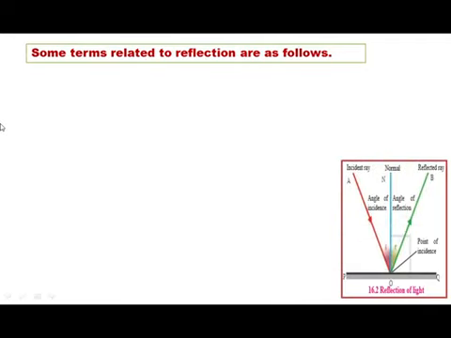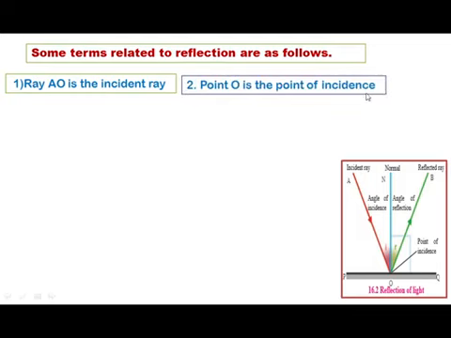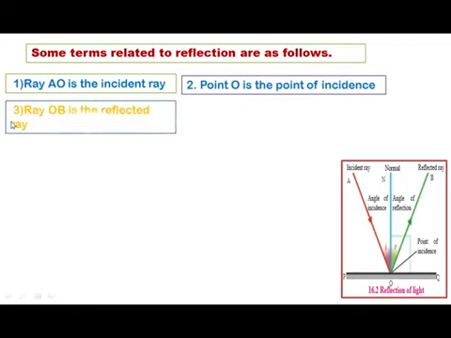Some terms related to reflection are as follows. See this figure. First, ray AO is the incident ray. Second, point O is the point of incidence. Third, ray OB is the reflected ray. Fourth, line ON is the normal, which is perpendicular to the surface. This surface is the surface of the mirror.